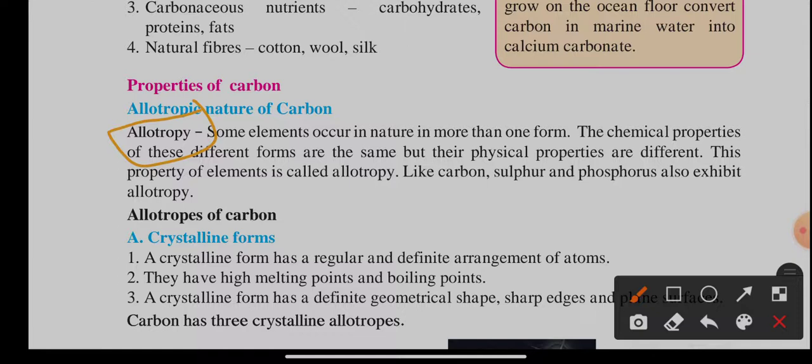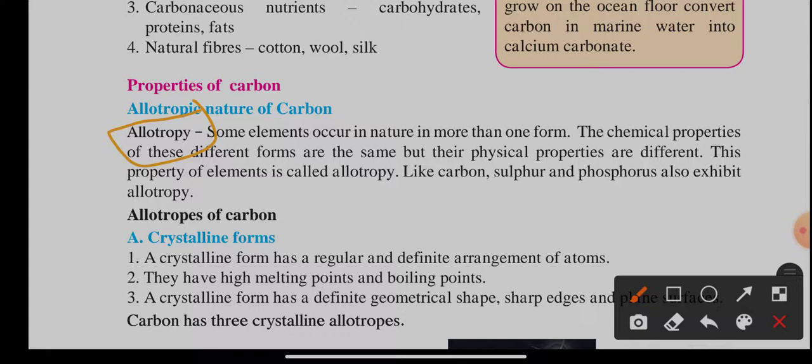So what is allotropy? The same element exists in nature in two forms, form number one and form number two. The chemical properties of these two forms are the same, except the physical properties.